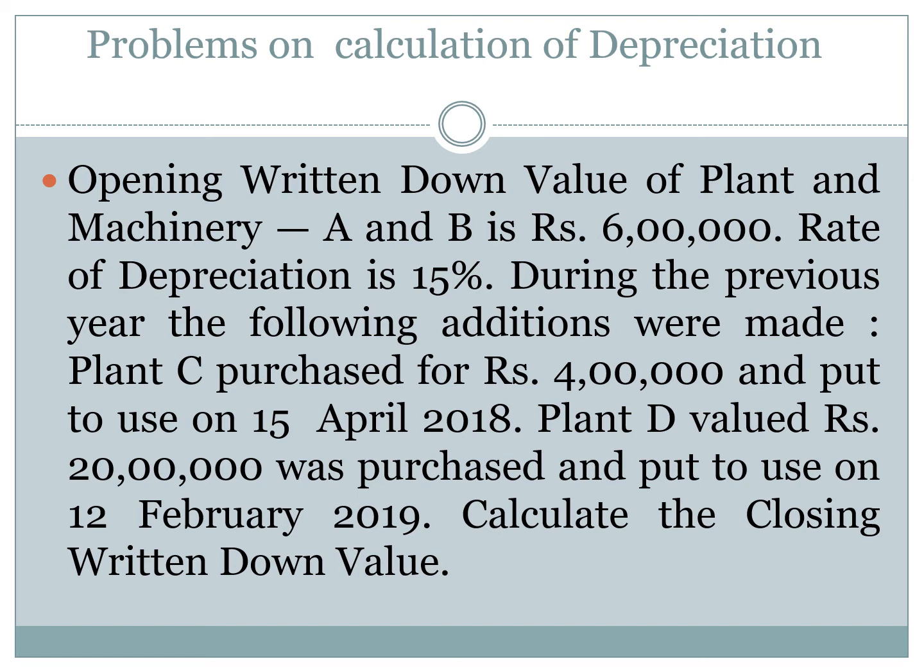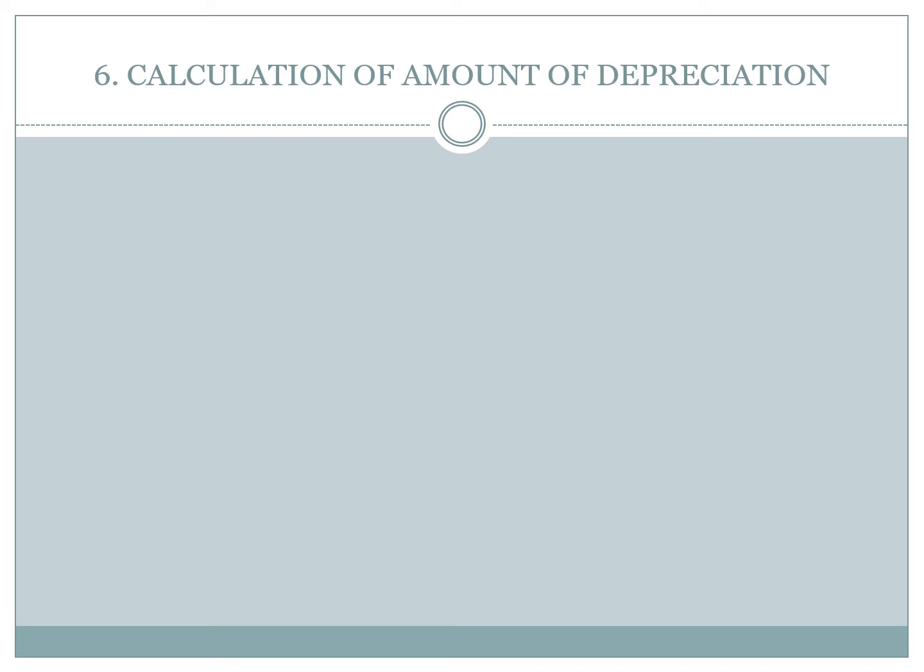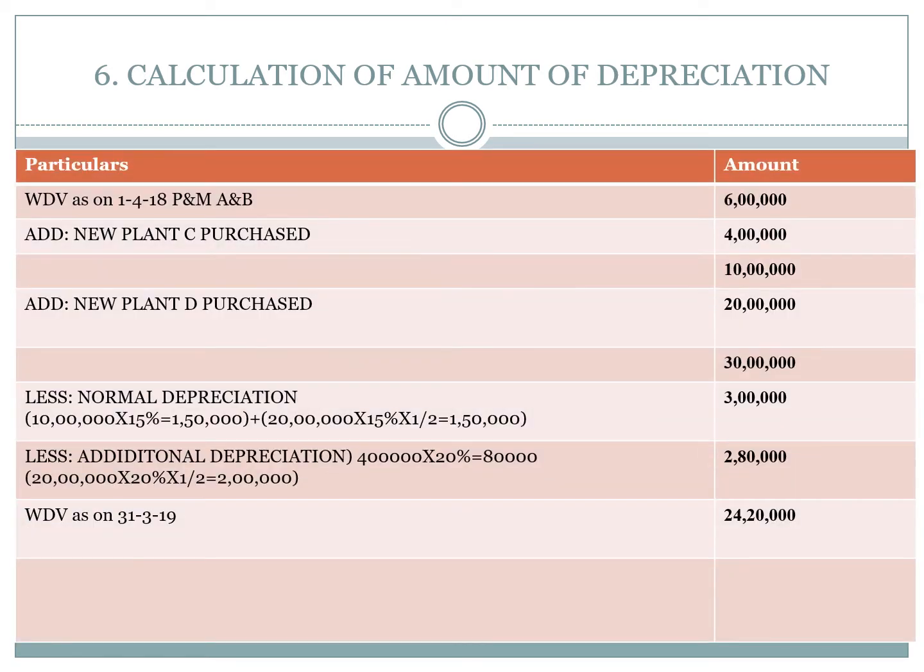Let us answer this problem. Calculation of amount of depreciation. This is the format for calculation of depreciation, particulars, amount. First we have to take the written down value as on 1st April 2018, plant and machinery A and B. Value is 6 lakhs. For this we have to add new plant C purchased, 4 lakhs. Now the value is 10 lakhs.